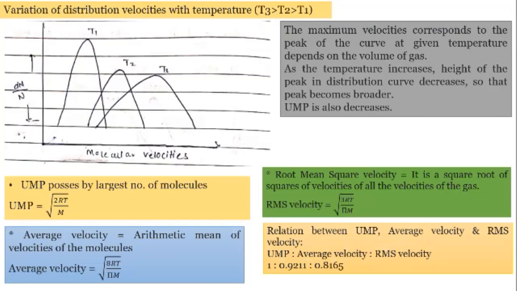First of all, we have seen the Maxwell-Boltzmann distribution of molecular speed, which is also termed the law. Then we have talked about the variation of the distribution of velocities with temperature: T3 is greater than T2, which is greater than T1.